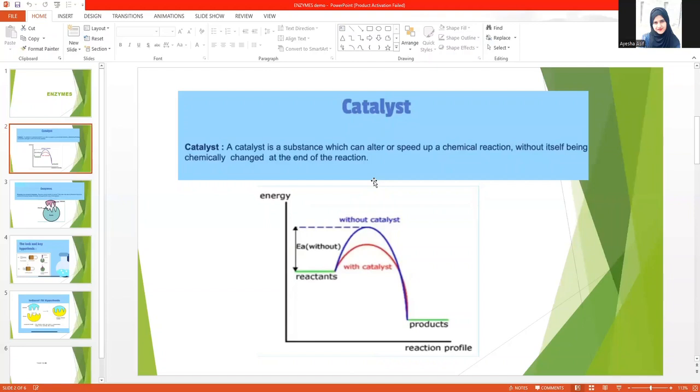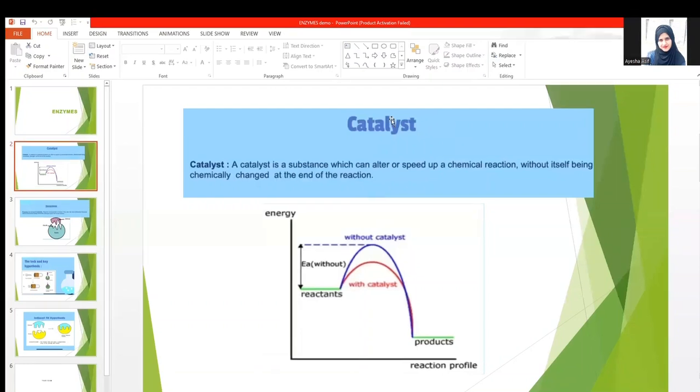So the question that comes to our mind here is how actually catalysts work. Basically, catalysts work by providing an alternative pathway for the reaction to occur. This alternative pathway has a lower activation energy as compared to that having no catalyst. By activation energy, what we mean is the minimum amount of energy which is required to start up any chemical reaction.